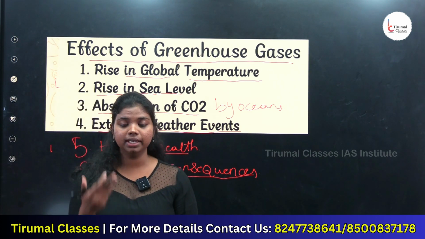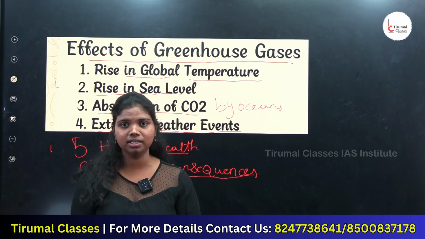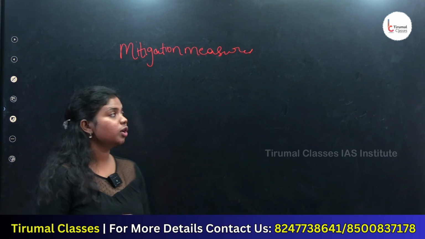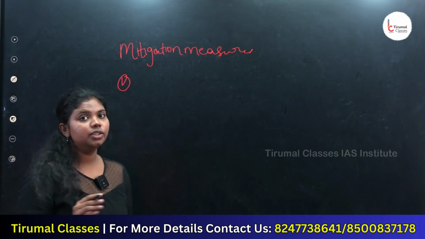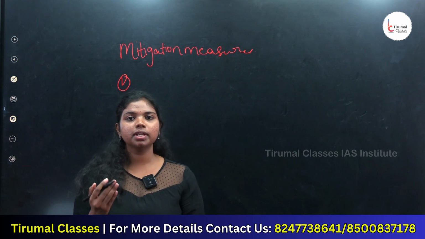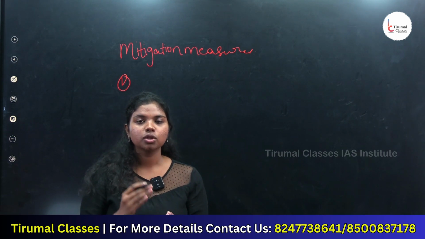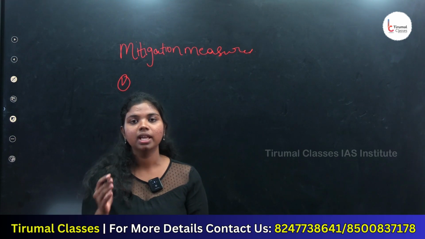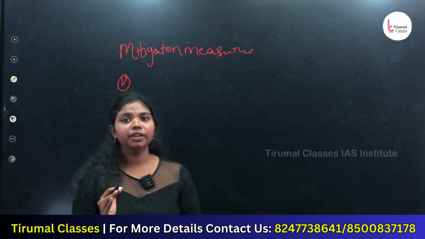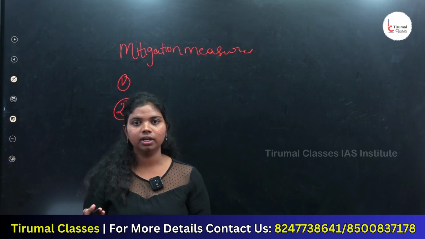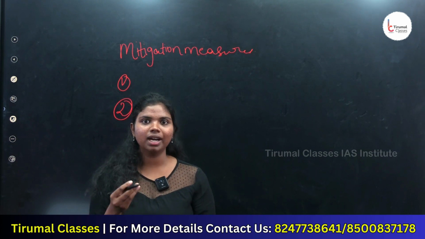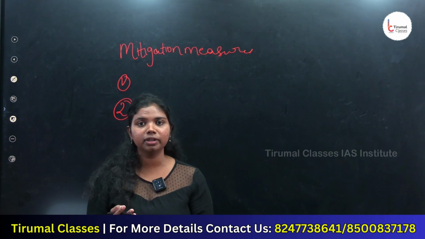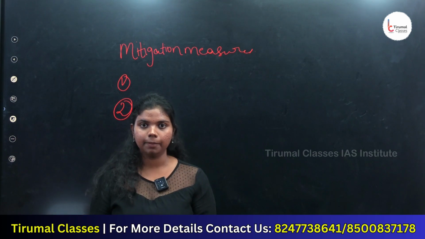Now let's see what mitigation measures we should take. The first one was transition to renewable energy sources. We should reduce the usage of fossil fuels and shift towards solar, wind and hydrogen sources, which are very much needed for sustainable development. The second was that the government should invest in climate resilient infrastructure, like developing transport and electricity for the time of disaster, which is very much needed for people in remote areas and communities.